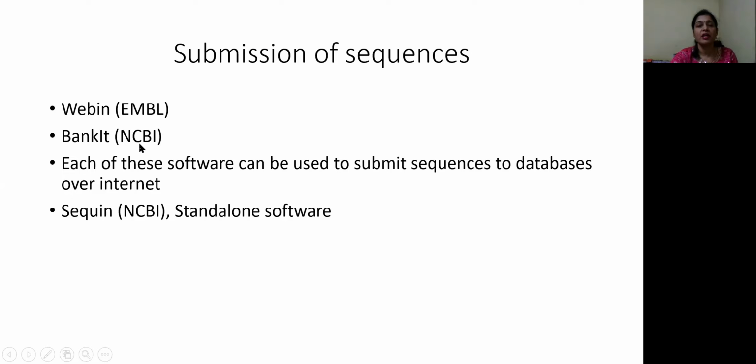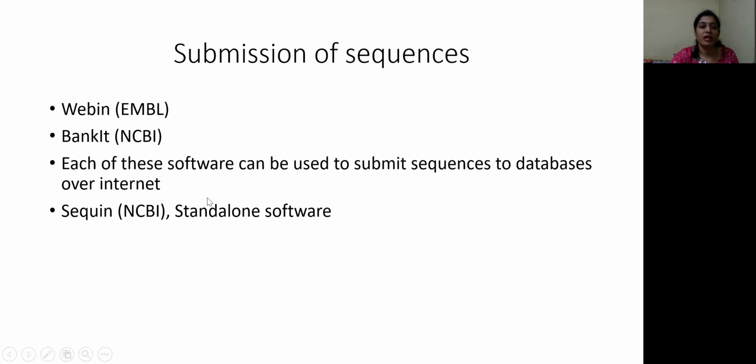It is provided by NCBI. These two, Webin and BankIt, can be used to submit the sequences to databases over the internet. They are freely accessible, but internet access needs to be available if you want to submit the sequences to the databases using these tools.